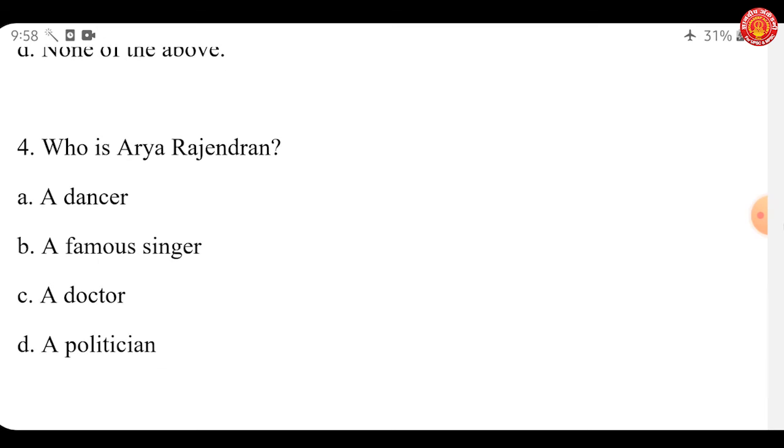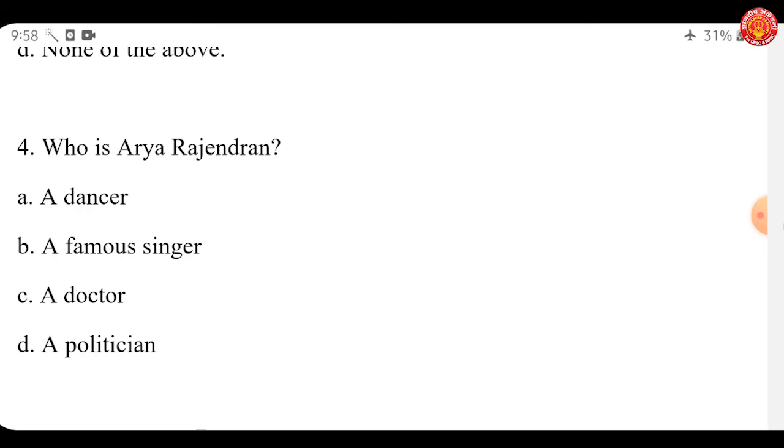Who is Arya Rajendran? A. A dancer, B. A famous singer, C. A doctor, or D. A politician. So you must have heard of her, you must have read about her, and she has made news for being the youngest councillor politician from the Thiruvananthapuram Corporation. So the answer is D, a politician. Let's see what we need to know about Arya Rajendran. She is an Indian politician who was born in 1999 and is the youngest mayor of the Thiruvananthapuram Corporation.